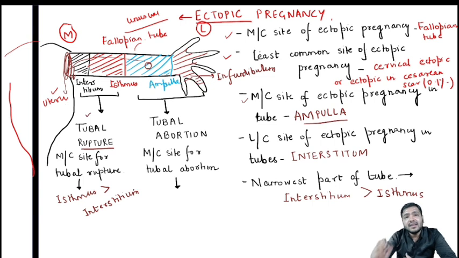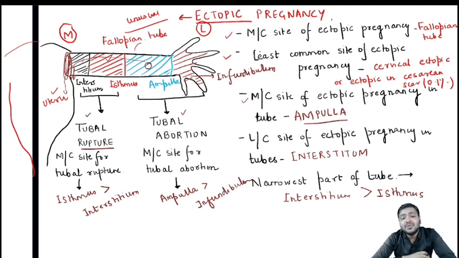So the most common site for tubal rupture, first, it is the isthmus part, followed by the interstitium part. Ampulla and infundibulum, basically the ectopic pregnancy ends here by tubal abortion. Since these are the distal parts of the fallopian tube, and the most common site for tubal abortion, yes, it is ampulla, and followed by infundibulum.